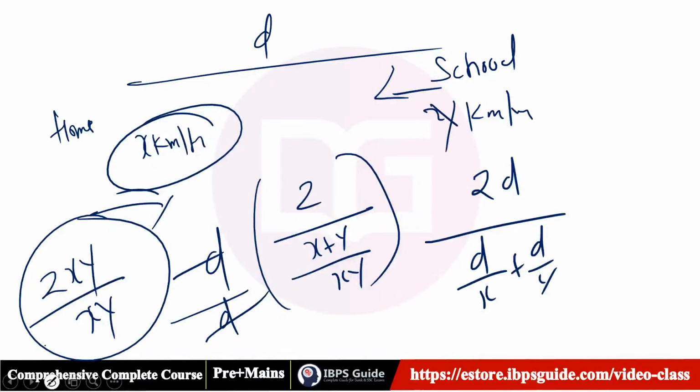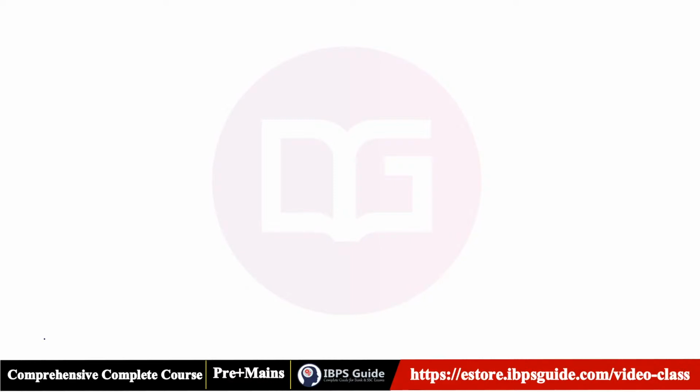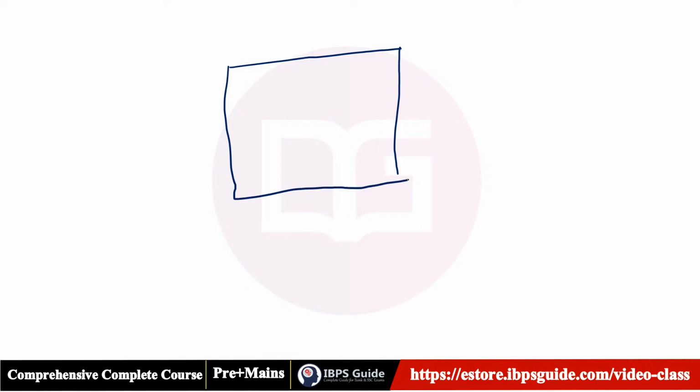If you see a different kind of question, you can manage by this also, but only a formula will not help. Okay, I'm giving a question. Let's say this is a square. I said that the speed here is 10 km per hour, here 20 km per hour, here let's make it 25 km per hour, and here it is 30 km per hour.